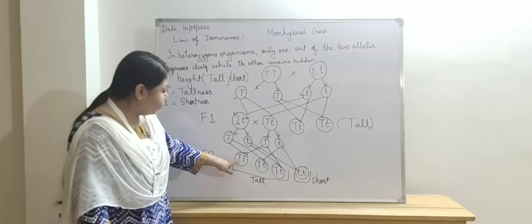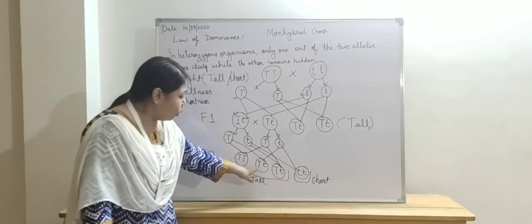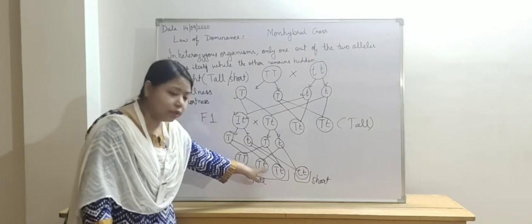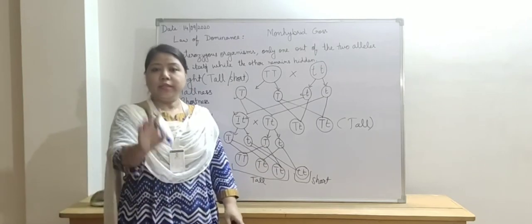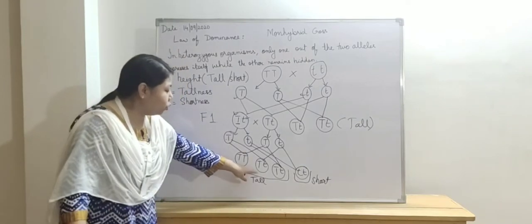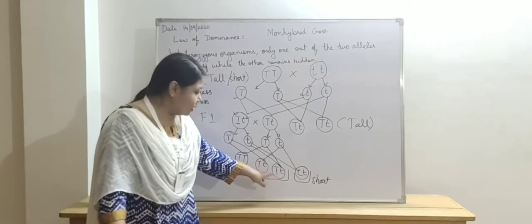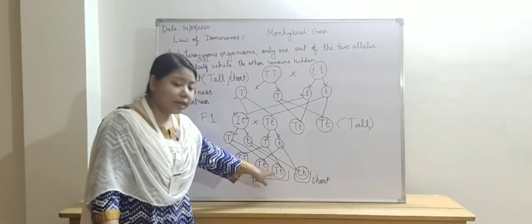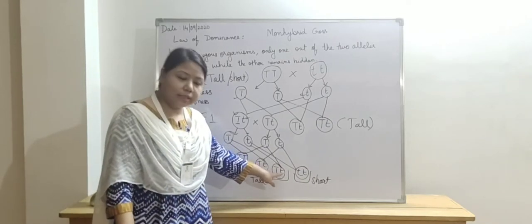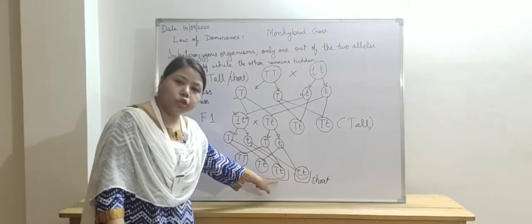Here both the characters are tall, so obviously this plant will be tall. Here one allele is tall and another allele is short. Since tallness is the dominating character, the second plant will also be tall. The third plant is the same: it has one allele which is tall and another which is short. So as a result, it becomes a tall plant.